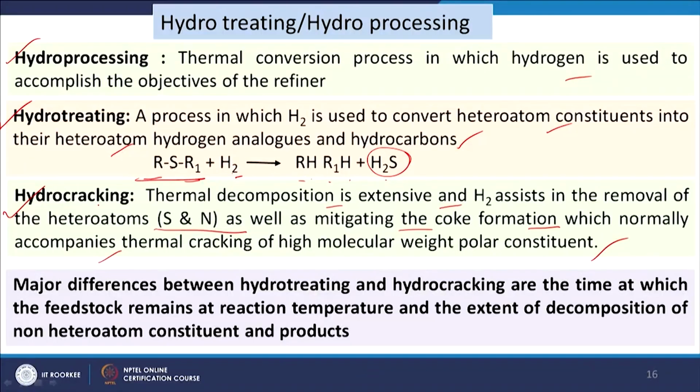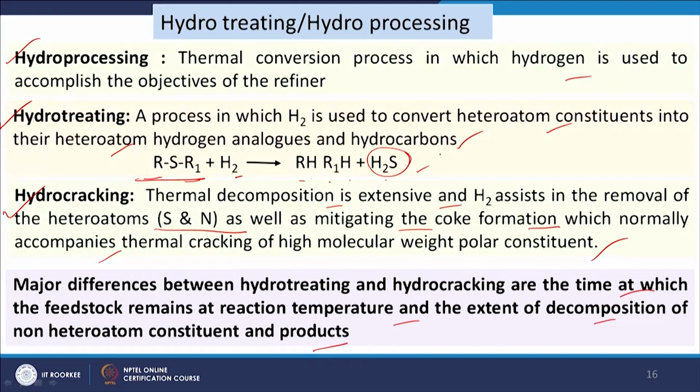Hydrocracking will break the bigger molecules and convert them into lower hydrocarbons rather than deposition of coke, unlike the thermal cracking process. So, the major differences between hydrotreating and hydrocracking are the time at which the feedstock remains at reaction temperature and the extent of decomposition of non-hetero constituents and products.